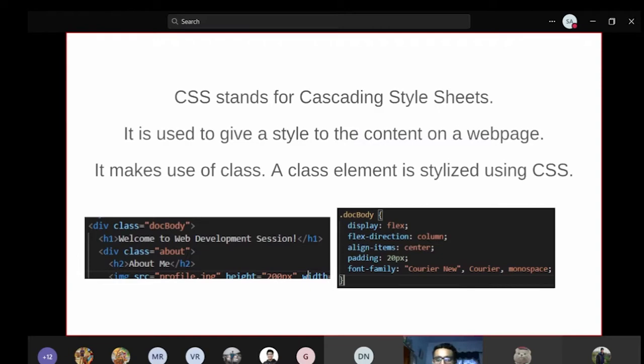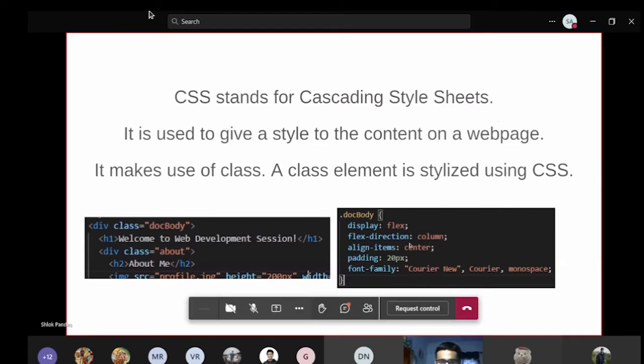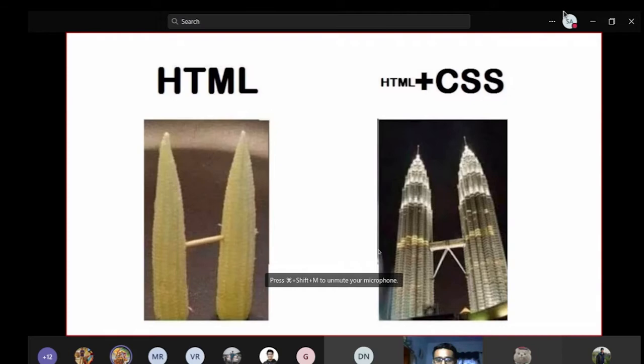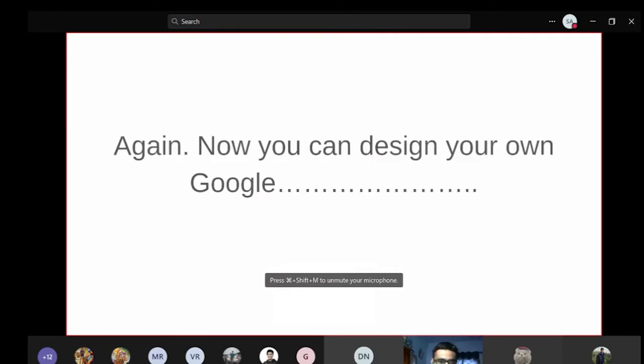So what is CSS? It is a cascading style sheet. It is used to give style to content on a web page. Any kind of content that is added through HTML is styled using CSS. So this is how it looks. Again, we are going to go through this at the end of the session. Now you can see the difference: with HTML you are going to get two cons, but with CSS you can create two tars. You can beautify it in such a way.